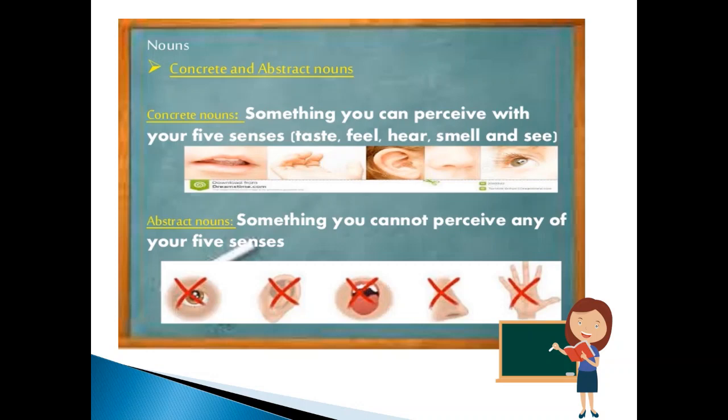Concrete nouns are the words that refer to objects that we can experience with our five senses by seeing, smelling, hearing, tasting and touching. For example, a mountain can be seen, incense sticks can be smelled, a trumpet can be heard, noodles can be tasted, a table can be touched.